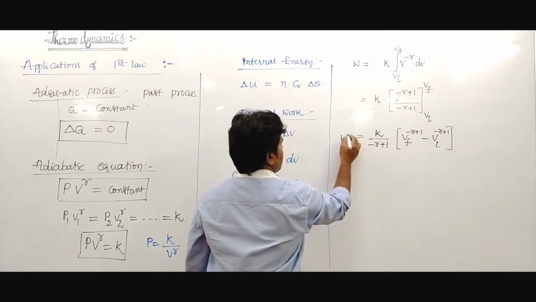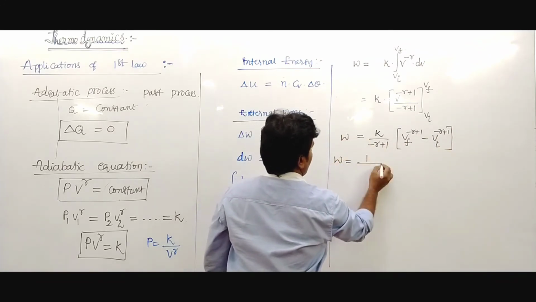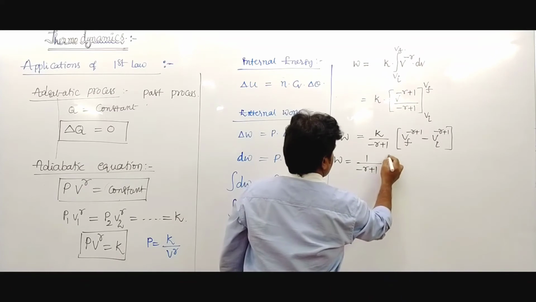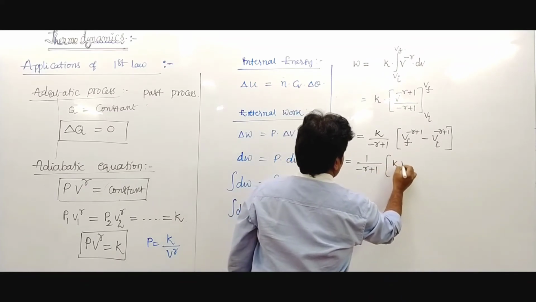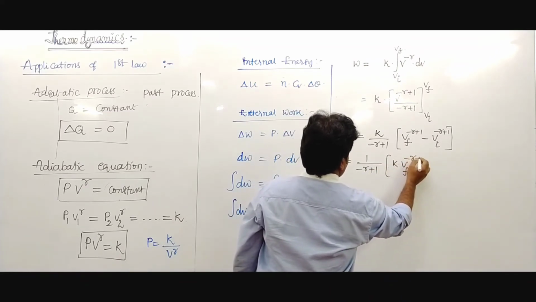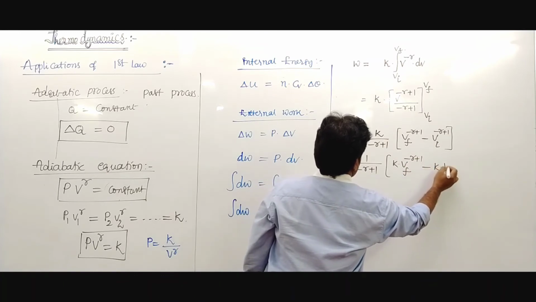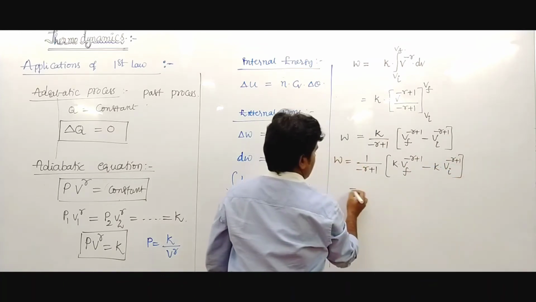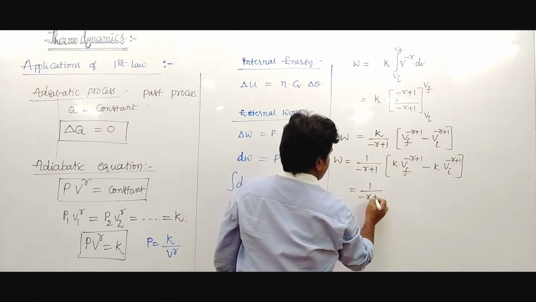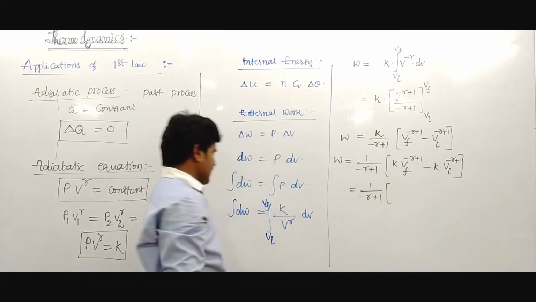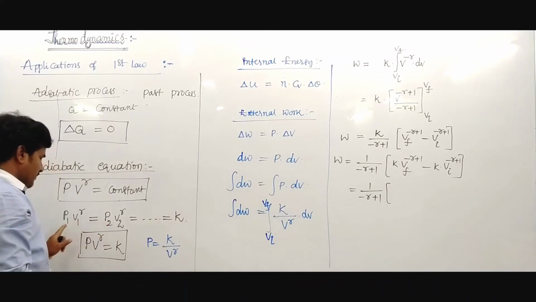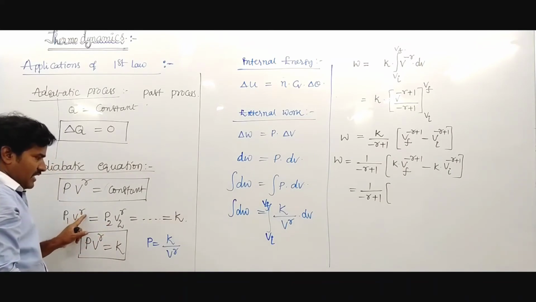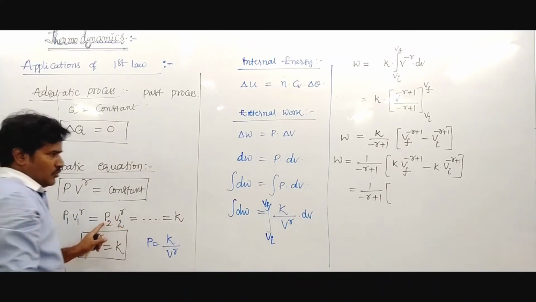Limits are applied. Then work done equals 1 by minus gamma plus 1, K into V final power minus gamma plus 1 minus K into V initial power minus gamma plus 1. K is nothing but P1 V1 power gamma or P2 V2 power gamma.